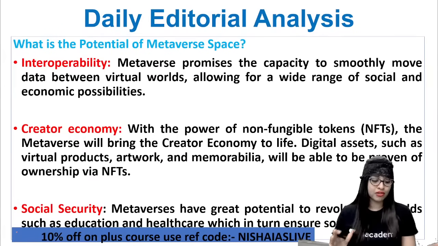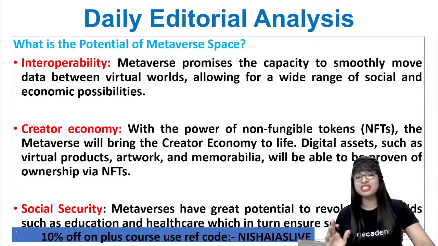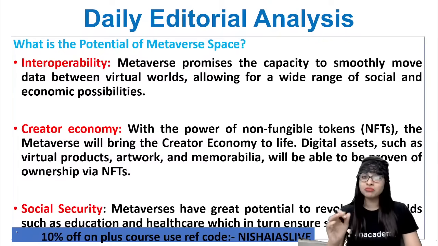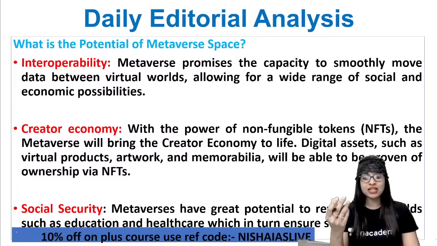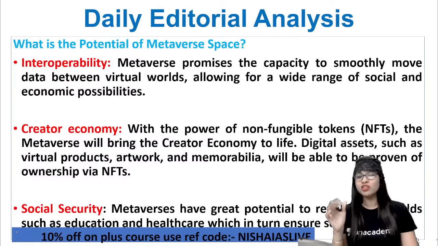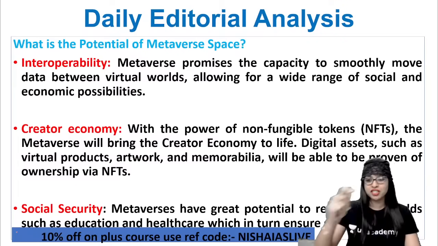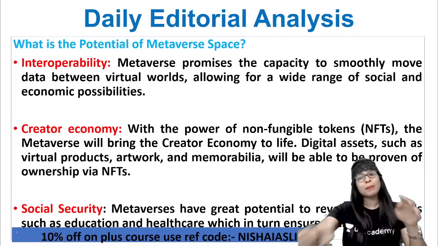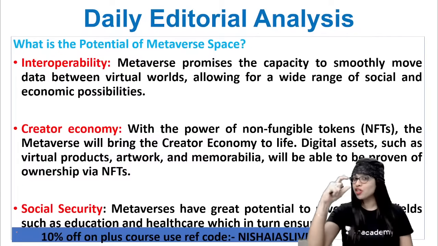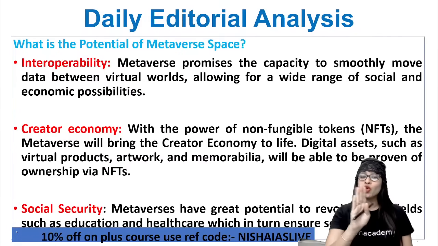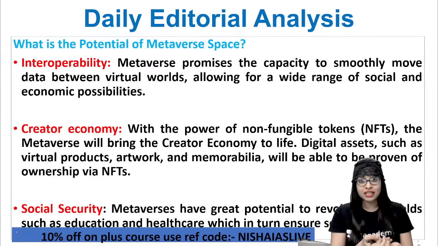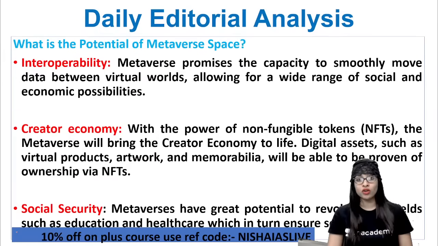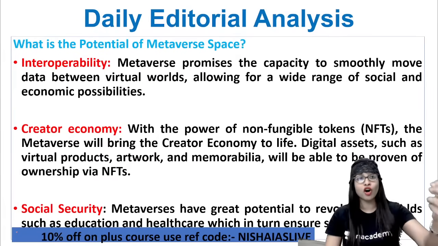Next is social security. I repeat, social security. This is something which is very, very important. You can compare it to the encryption code of WhatsApp. The reason why people can't hack your WhatsApp is because of this. If you see Instagram and Facebook, people can hack them faster because the encryption code is not there. But in WhatsApp, nobody can hack it unless you peep into somebody else's phone when the person is giving you the phone to take a video or something.